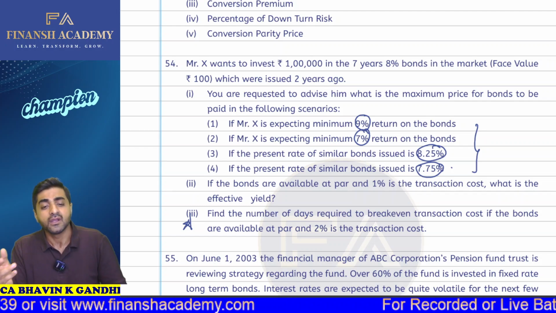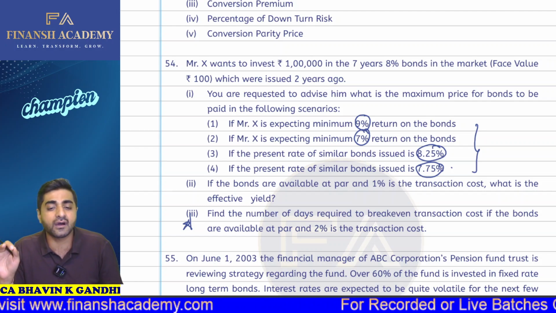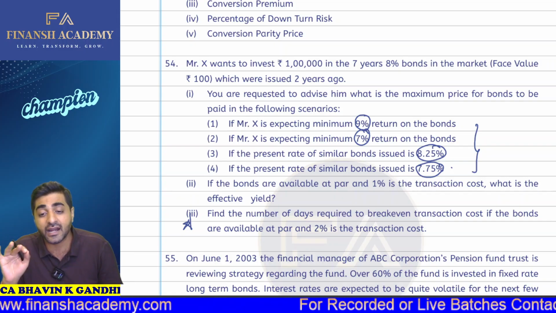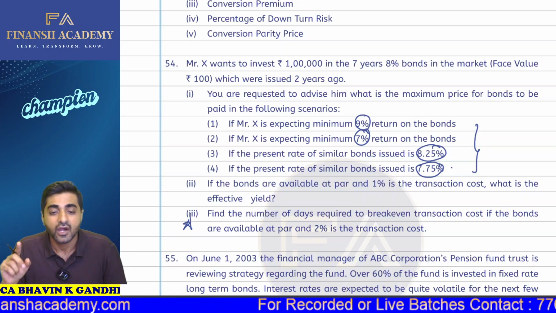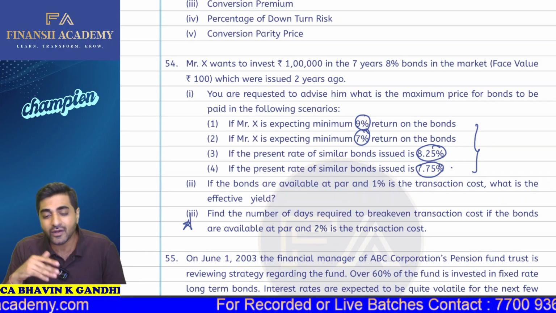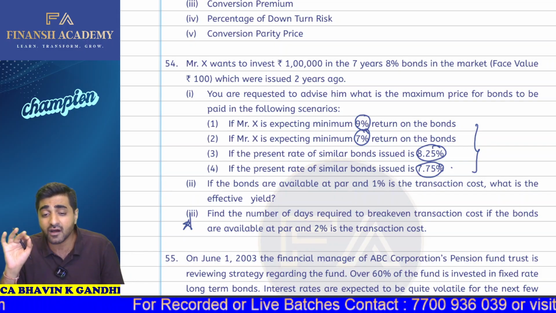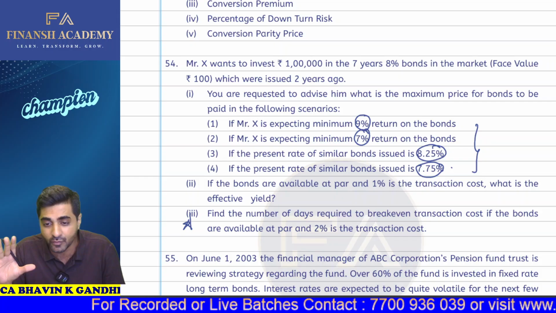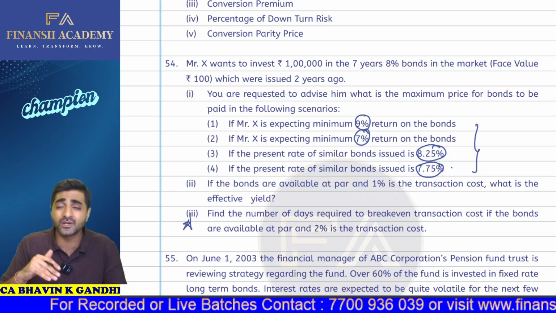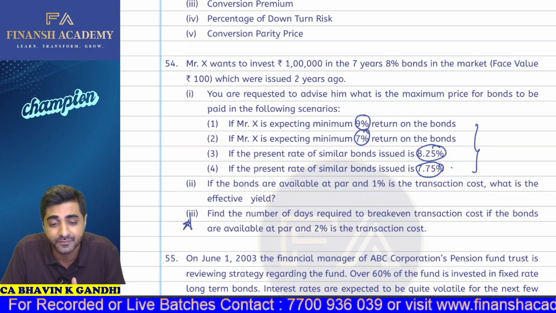term. So fairly easy. In the second part, if the bonds are available at par and 1% is the transaction cost, what is the effective yield? So we are required to calculate your yield to maturity. When the bonds are available at par, it means 100 rupees, but there is 1% transaction cost, which makes your purchase price 101.